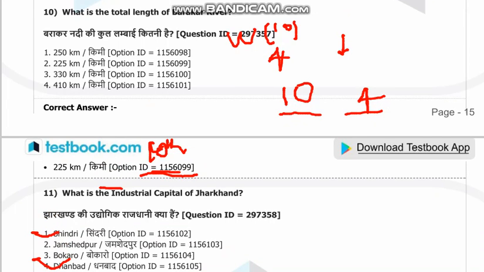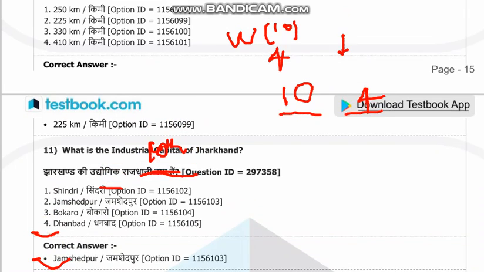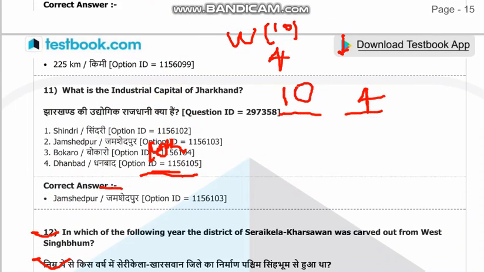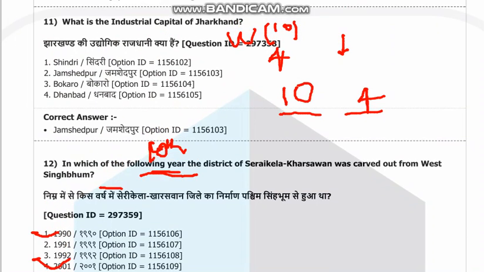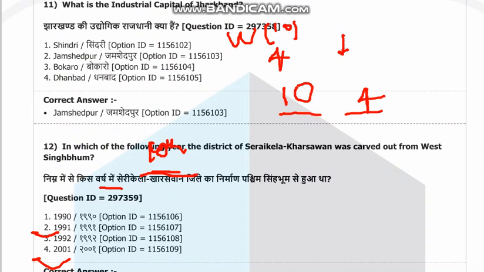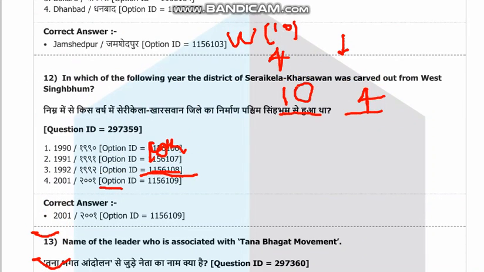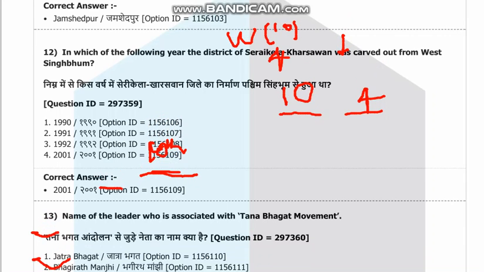What is the industrial capital of Jharkhand? The industrial capital of Jharkhand is Jamshedpur. In which year was the district of Saraikela Kharsawan carved out from West Singhbhum? Saraikela was made a district in 2001. In 2001, Latehar district was also made.